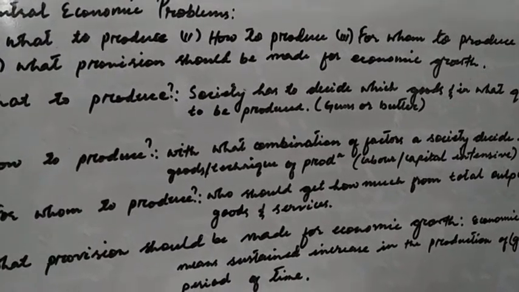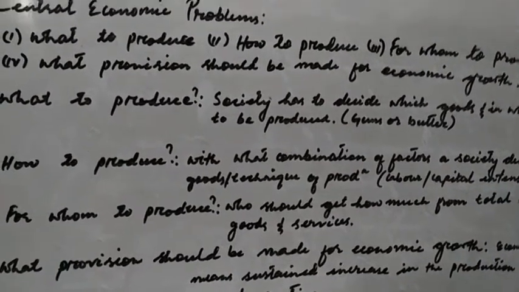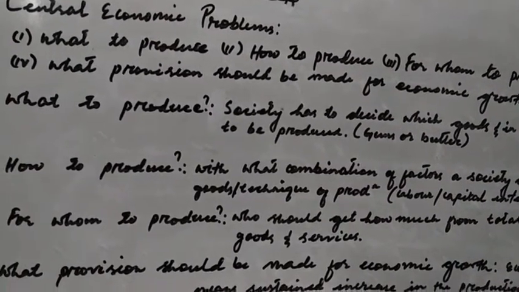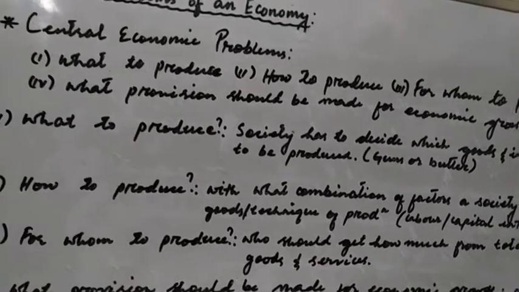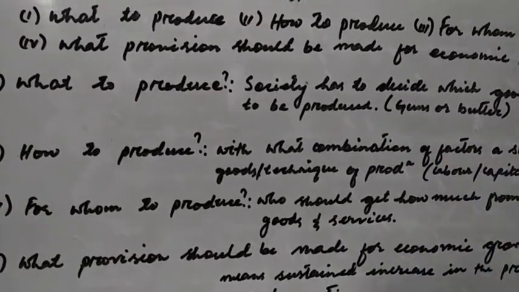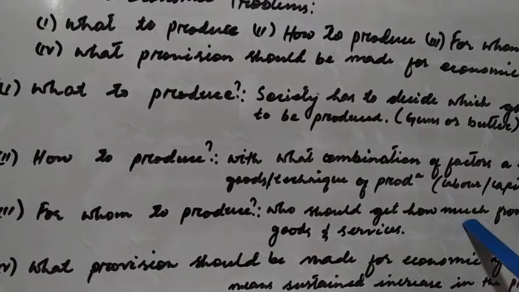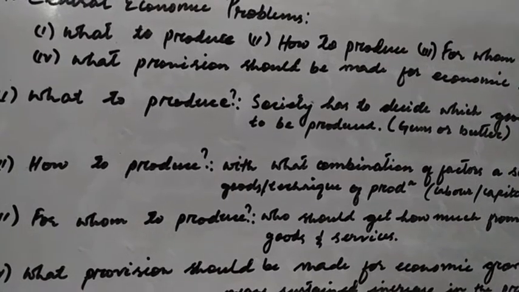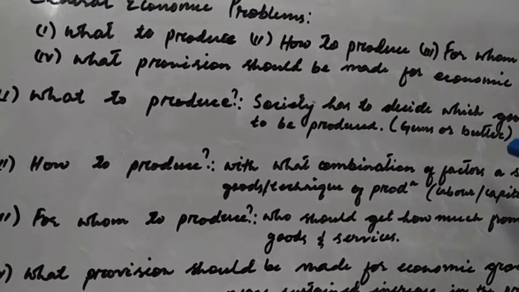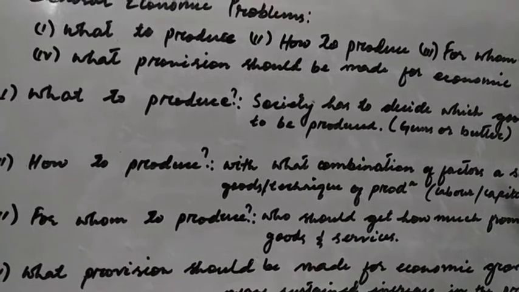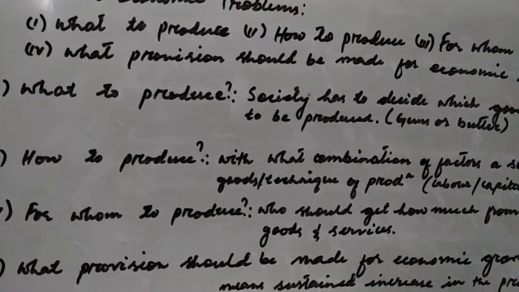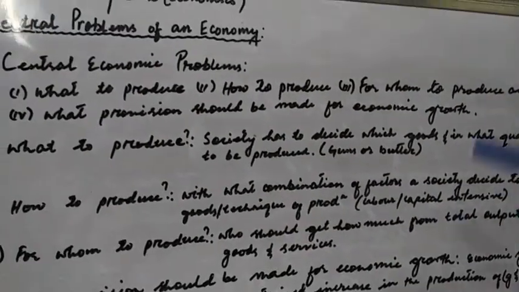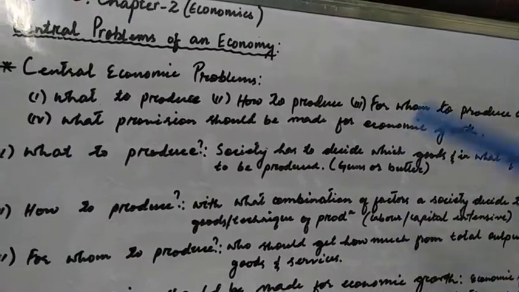It is obvious that the choice between different techniques of production would depend on the availability of supplies of different factors of production and their relative prices. If a particular area has a large labor force, then it is likely to adopt the labor intensive method. And if a region is rich in capital, then it is likely to adopt the capital intensive mode of production.